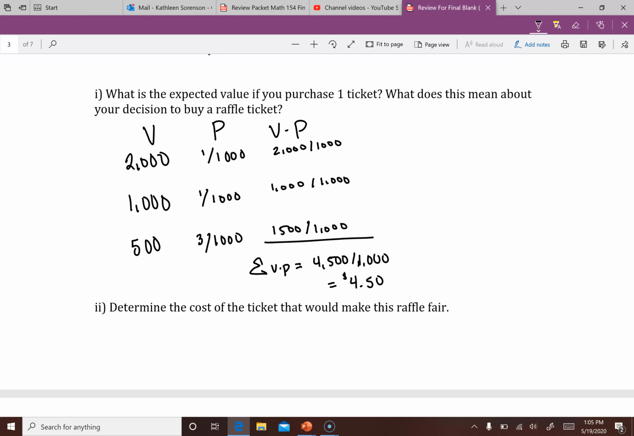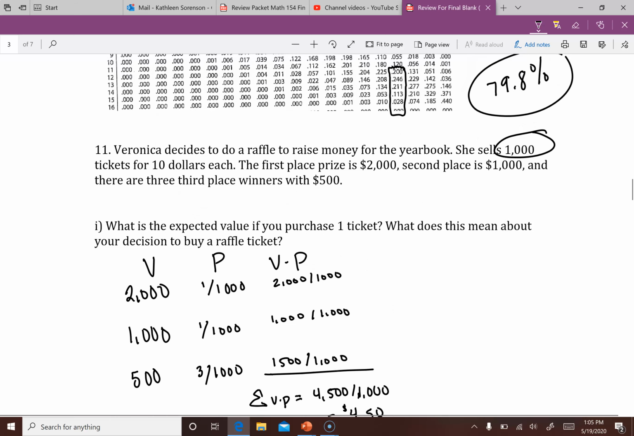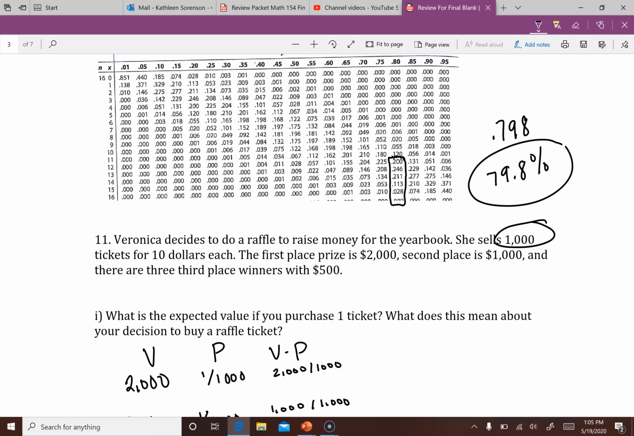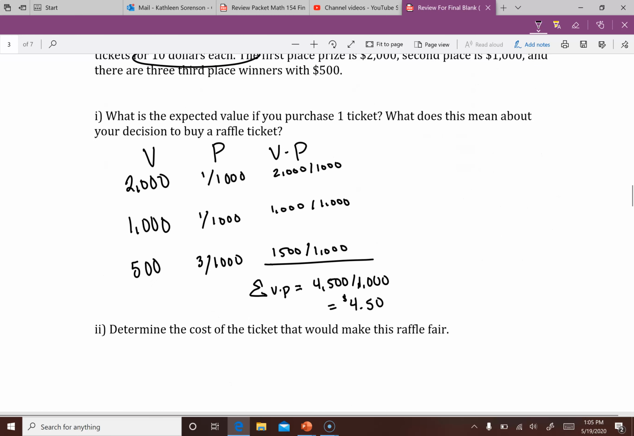So, what's the expected value? Well, you have to do how much it costs. Where is that? How much it costs right here. We've got to subtract that, $10 each. We've got to subtract that from our $4.50. So $4.50 minus $10 gives you a negative $5.50.